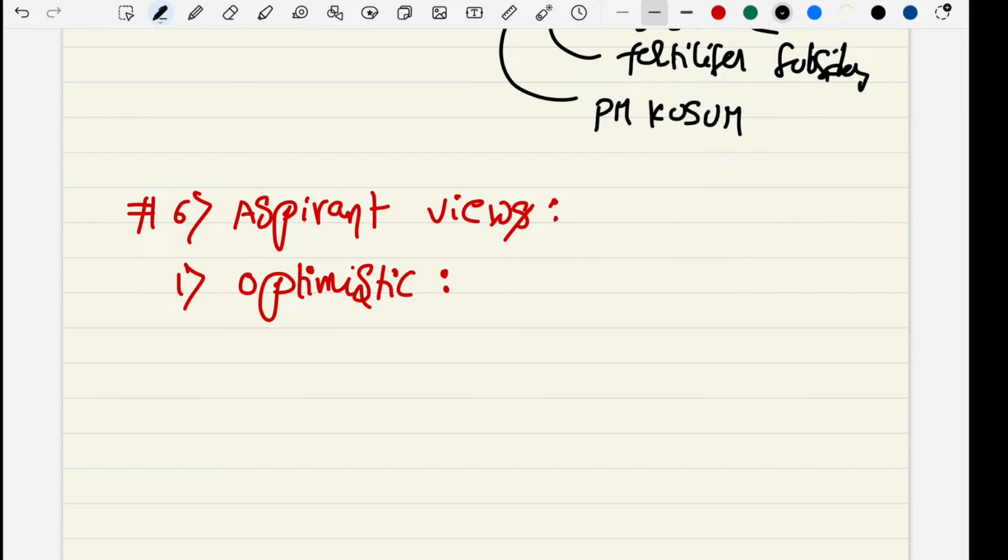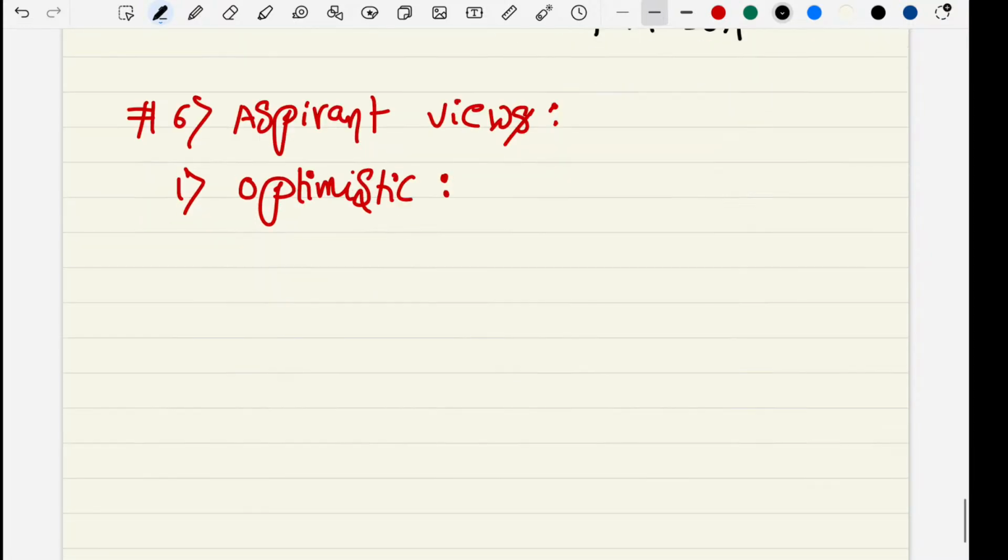Being an optimist, we can emphasize the government's ability to stimulate growth. Here our concept is GDP growth.